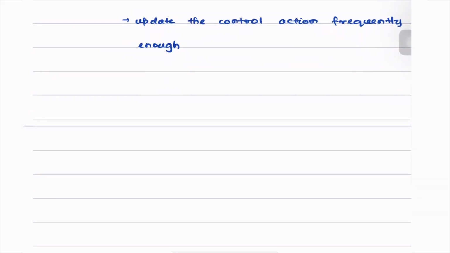Along with it, what must also be ensured is that the DOS jamming or the DOS attack, let's say, should not occupy too large a fraction of time on an average.